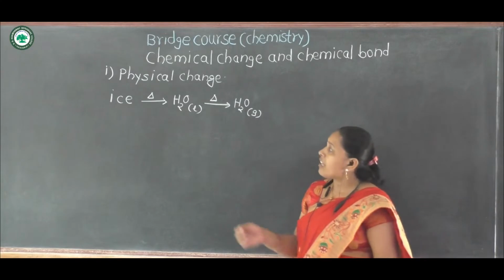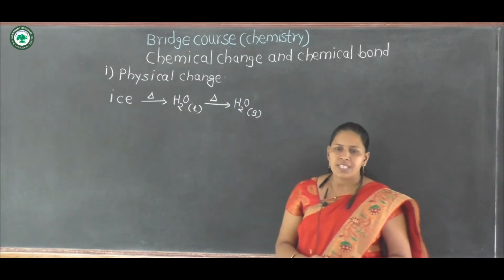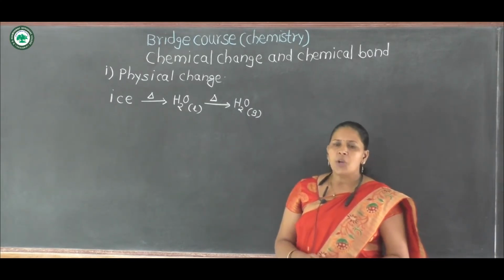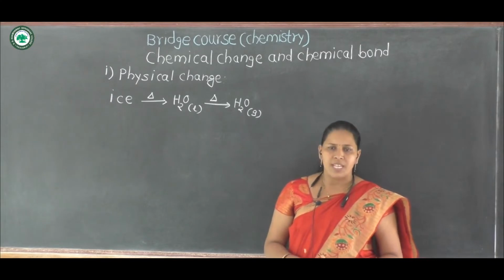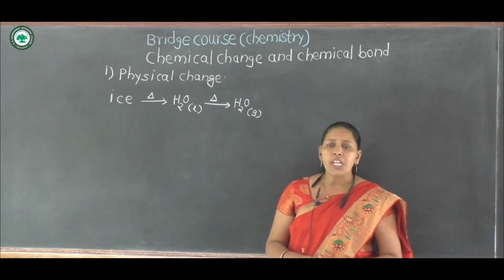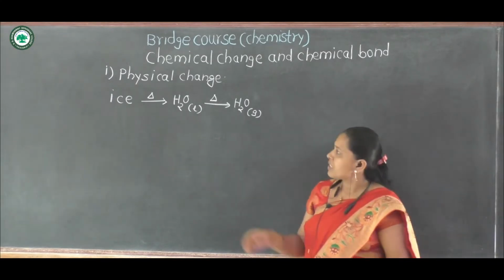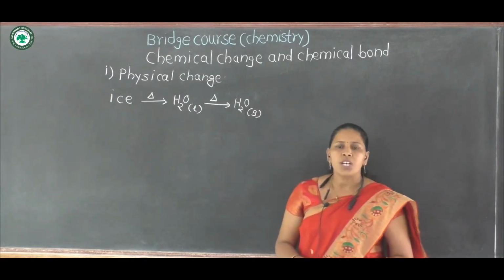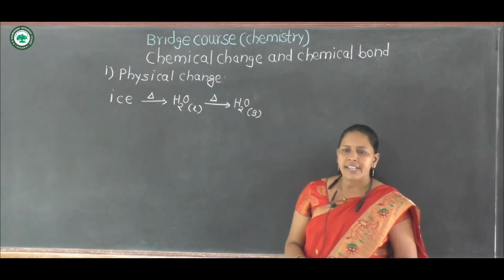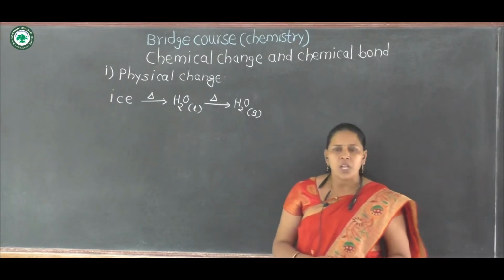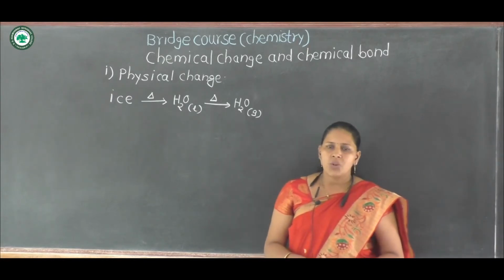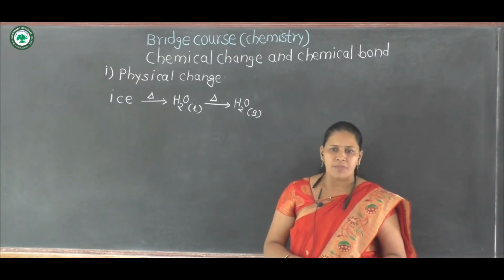When it is heated, it gets converted into liquid state. Here no chemical reaction takes place and no new substance is formed. And if water in liquid state is heated again, then it is converted into water vapor. In this case also no new substance is formed.